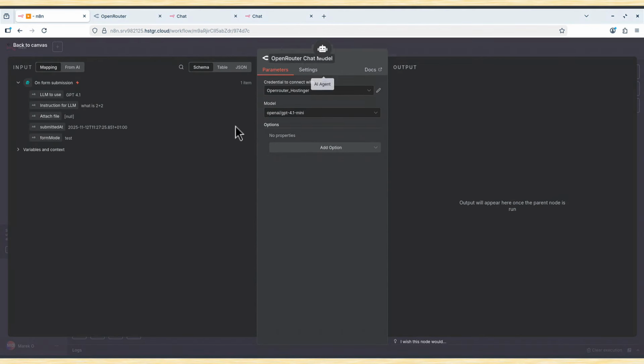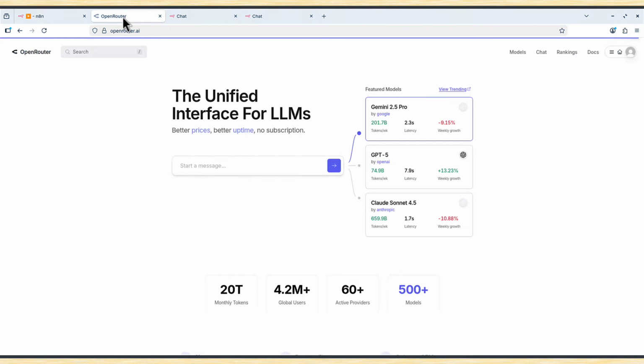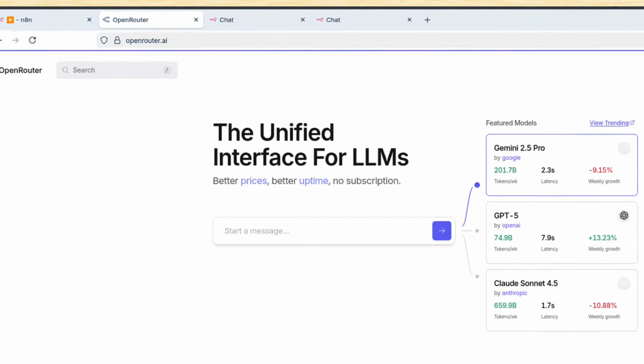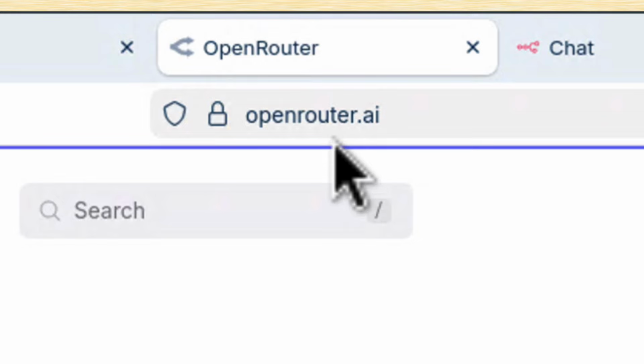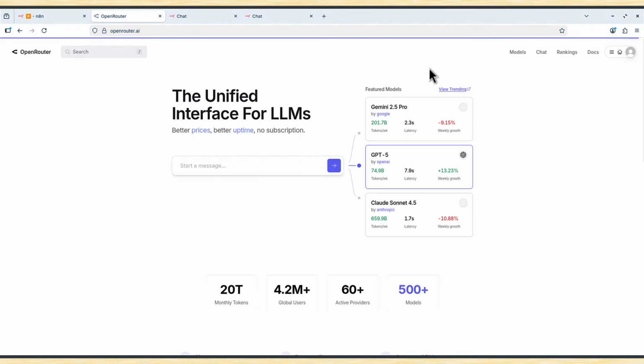But to have access to Open Router API, you first need to create an account with Open Router. I already have an account, so if you don't have one yet, you simply sign up at openrouter.ai. And then, once you are on that website, you can see all the models available, and there are some models that are free of charge, and you can use them straight away.